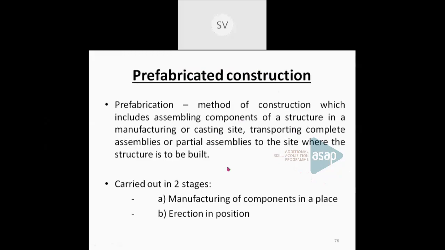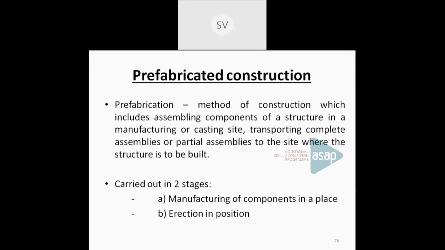Prefabricated construction means most of the components are constructed at a factory or at a workshop. Then they are transported to the site and erected in position and joined together.